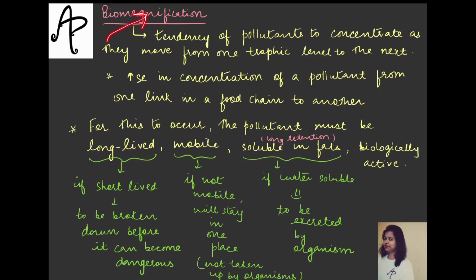Then again the process of pollutant or biomagnification will not happen. Another is that the pollutant must be fat soluble. So it should be soluble in fats, मतलब fat में वो घुल जाना चाहिए. Why? Because the ones which are fat soluble, they are having long retention. वो ज़्यादा वक्त तक retain कर पाते हैं.